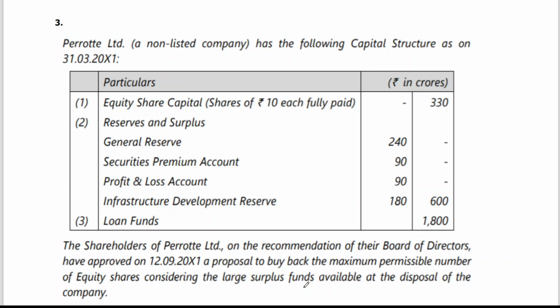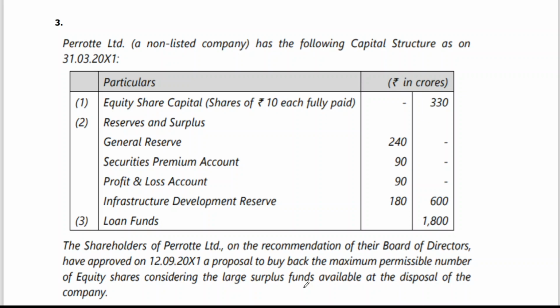Perot Limited, a non-listed company. You know the difference between a listed company and a non-listed company. In one of my previous classes I have explained it. The difference is that SEBI guidelines are applicable to listed companies, whereas SEBI guidelines are not applicable to non-listed companies. In the chart which I explained, the rules are common. Only the difference is that SEBI guidelines are applicable.